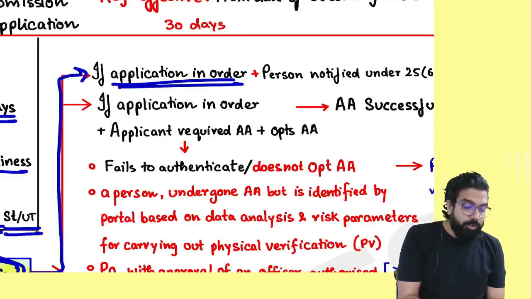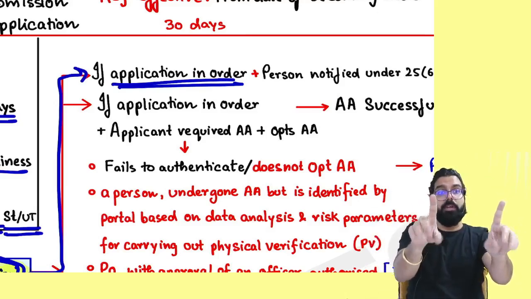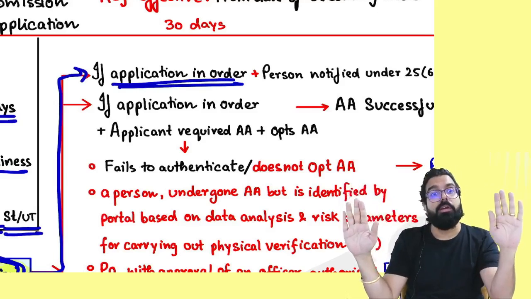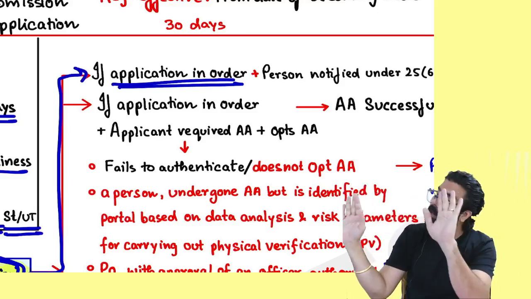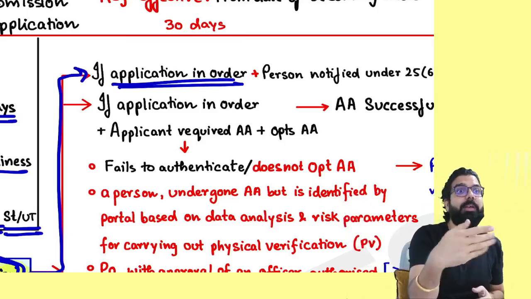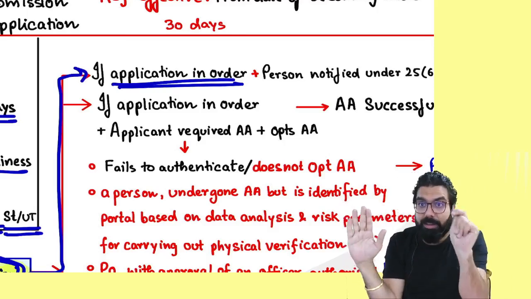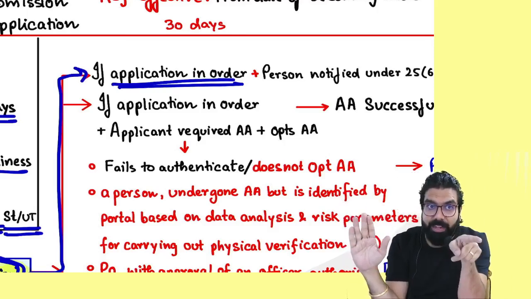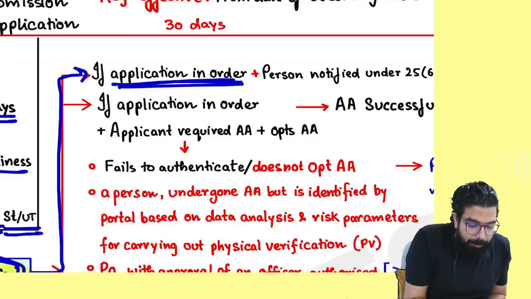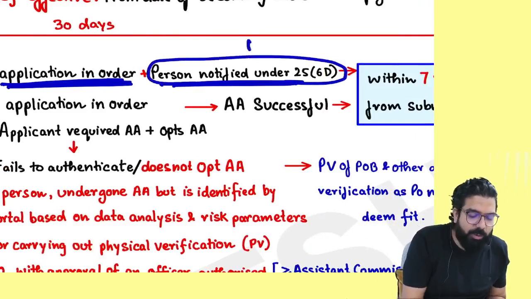Everyone over here now, listen. If officer is doing the verification, two things he will always check. One, he will check the application. Second, he will check Aadhaar authentication. If application is done, Aadhaar authentication also done, 7 days में registration done. ठीक है? If application is fine, Aadhaar में there is a problem, he will come for physical verification of the place of business. Let's read. See, application is fine, but person is notified under 25(6)(d). It means you are not required only. Who are not required?